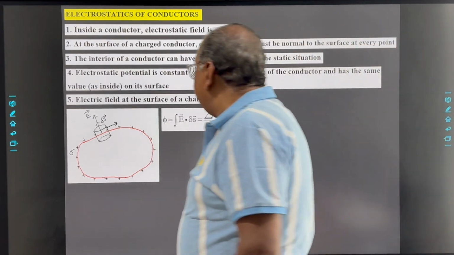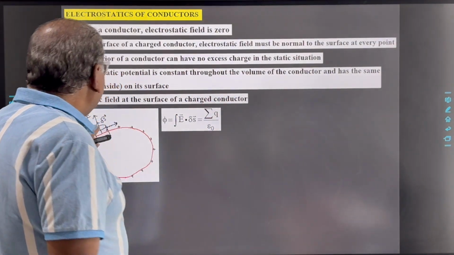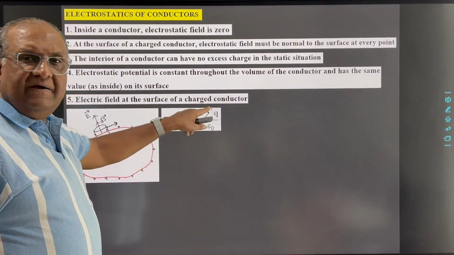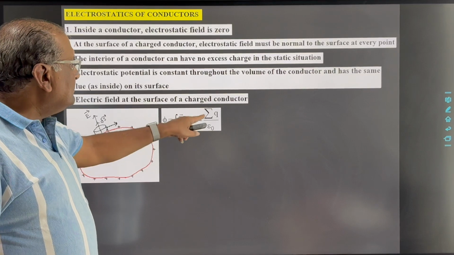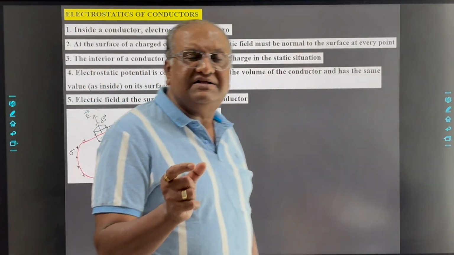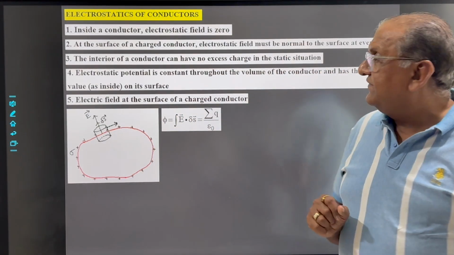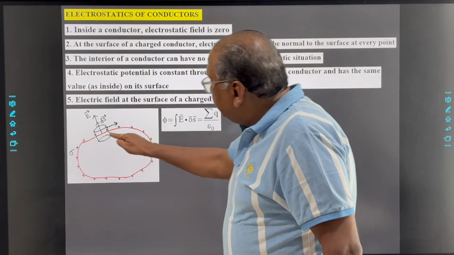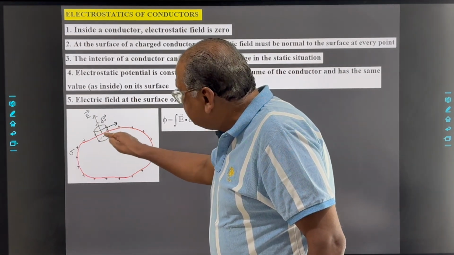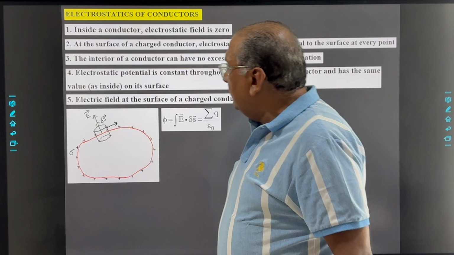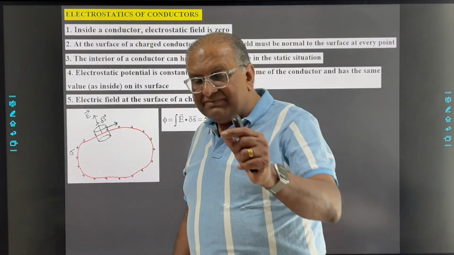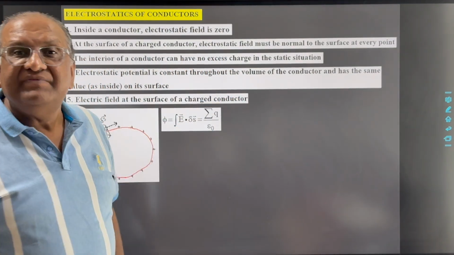So we can say the flux passing through this Gaussian surface, E dot delta S, is as per Gauss's law sigma q upon epsilon 0, where sigma q is the net charge enclosed by the surface. So here the net charge enclosed by this surface area is sigma into delta S, because sigma, the surface charge density, is charge per unit area.